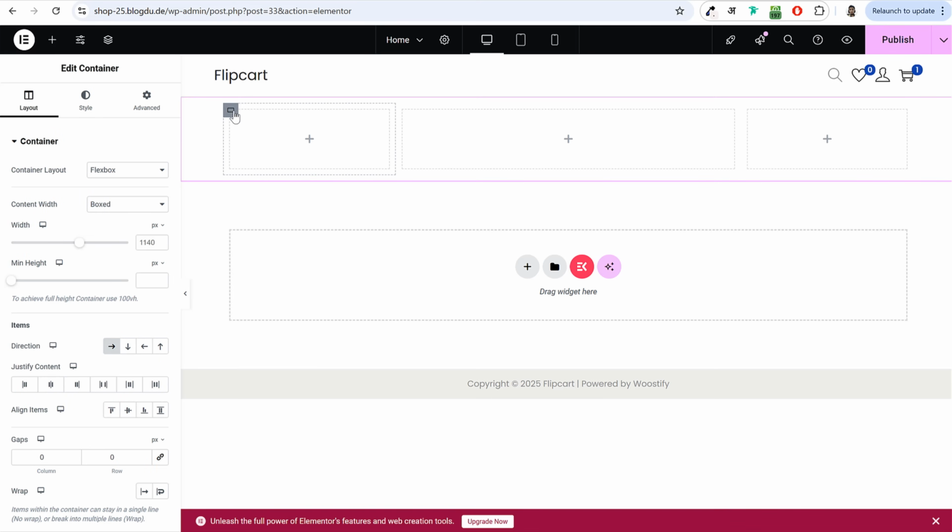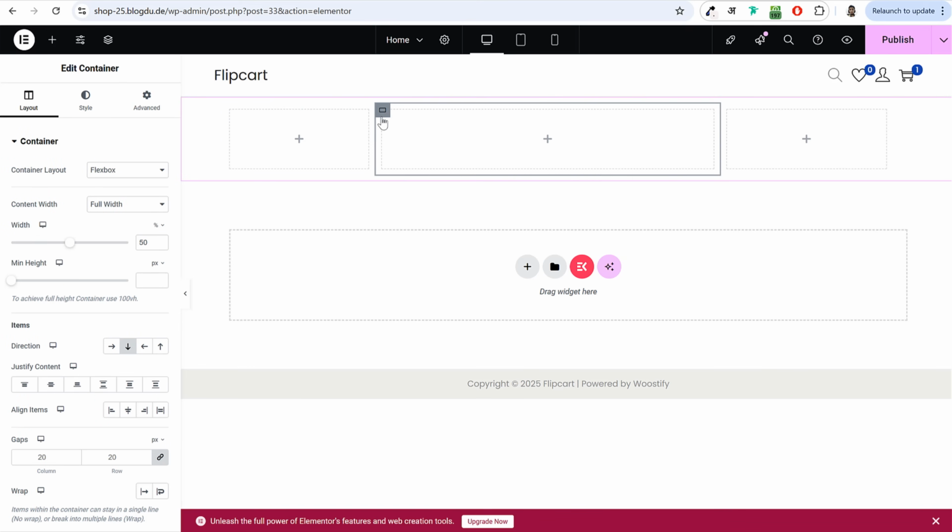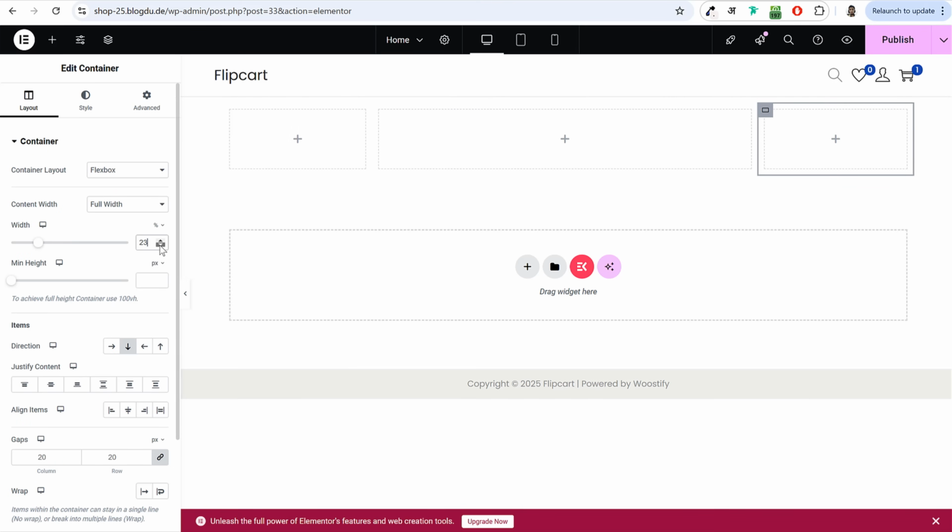If you follow my mouse cursor, it says edit container. Click on that. And instead of 25%, we'll make it 22%. Middle column, we'll select edit container. Okay, so click on this edit container. And instead of 50, make it 57. And right container, again, click on edit container. And instead of 25, make it 21.